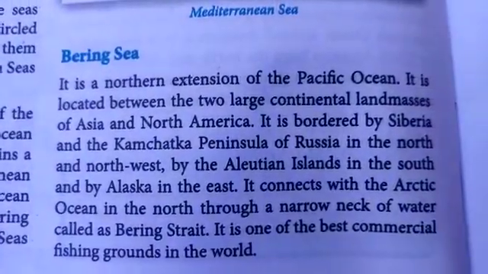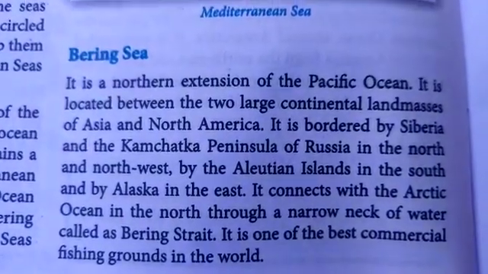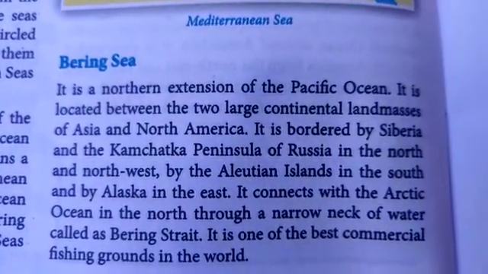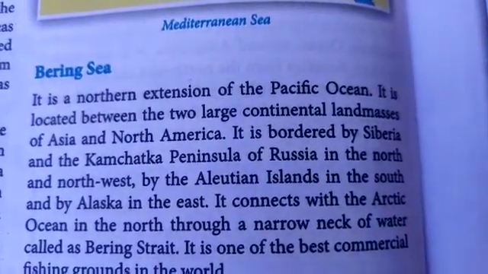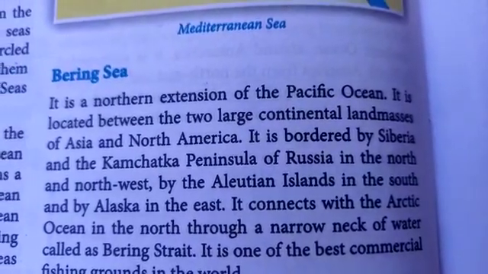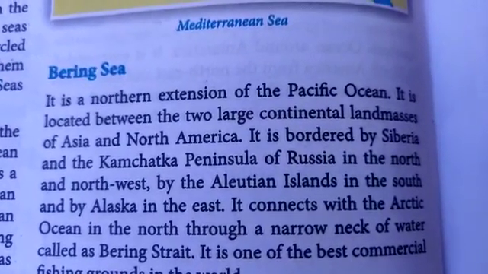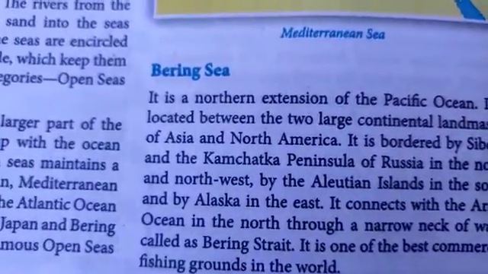It is a northern extension of the Pacific Ocean. It is located between two large continental land masses of Asia and North America. Underline that. It is bordered by Siberia and the Kamchatka Peninsula of Russia in the north and northwest, by the Aleutian Islands in the south, and by Alaska in the east. So it is also important.